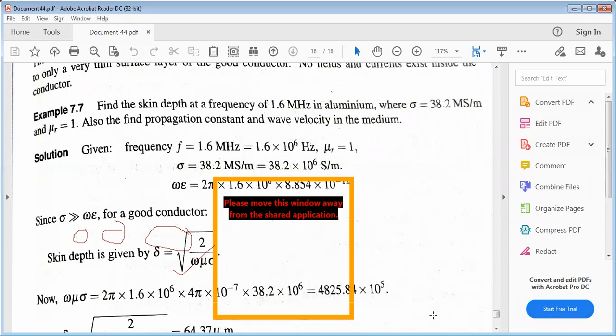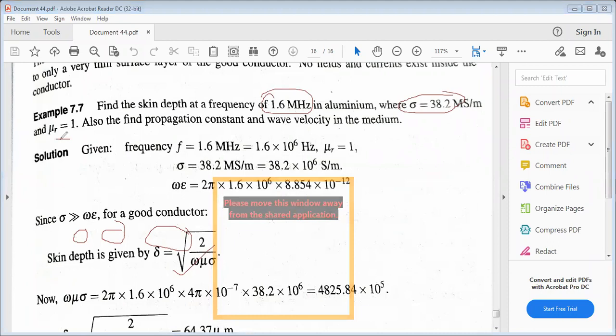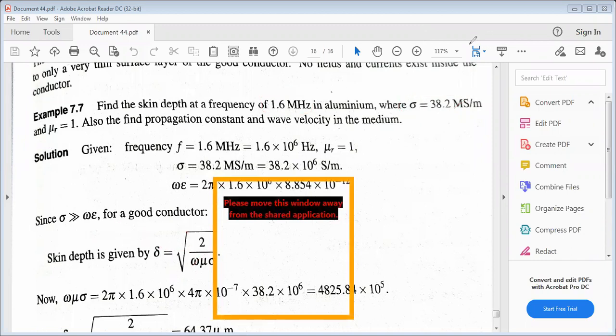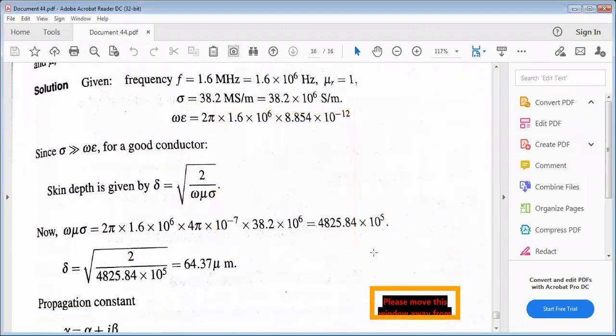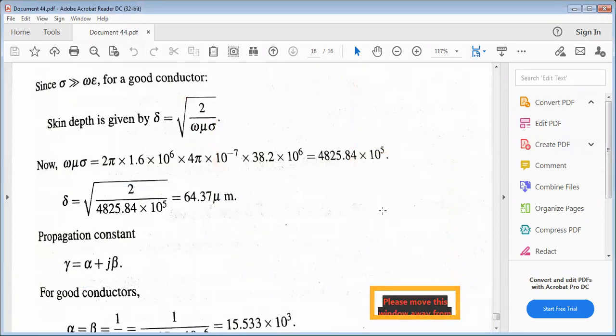Find the skin depth at 1.6 megahertz in aluminum, where the sigma value is 38.2 and mu r value is 1. Find the propagation constant and wave velocity in the medium. So f equals 1.6 megahertz, sigma equals 38.2. For a good conductor, sigma is much greater than omega epsilon. Skin depth is given by delta equals square root of 2 by omega mu sigma. Just substitute the values and we get the skin depth as 64.37 micrometers.